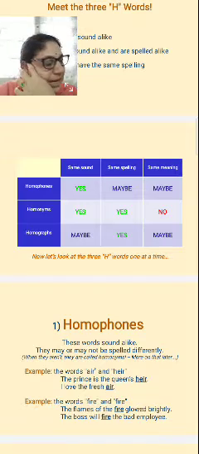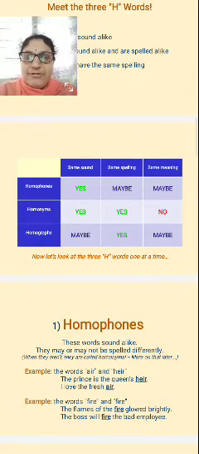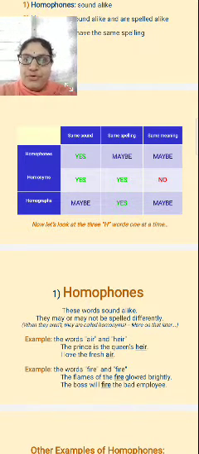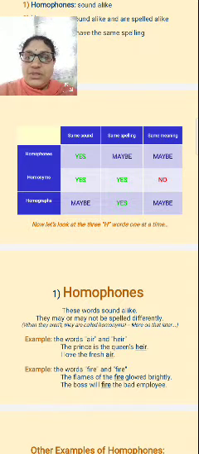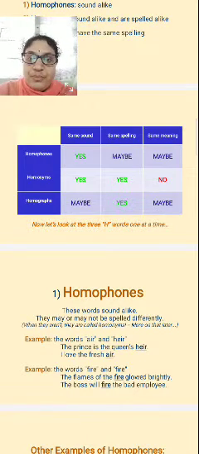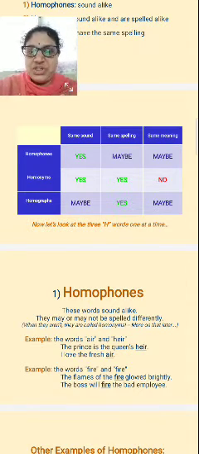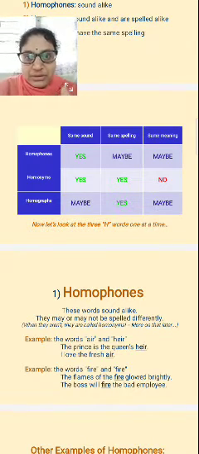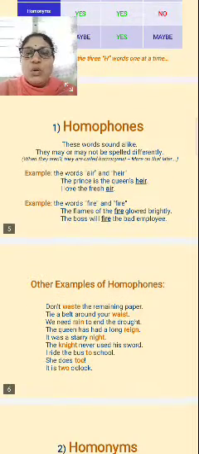Here I have made a table for your understanding. Homophones: same sound, yes; same spelling, maybe; same meaning, maybe. Homonyms: same sound, yes; same spelling, yes; same meaning, no. Homographs: same sound, maybe, depending on the situation; same spelling, yes; same meaning, maybe.